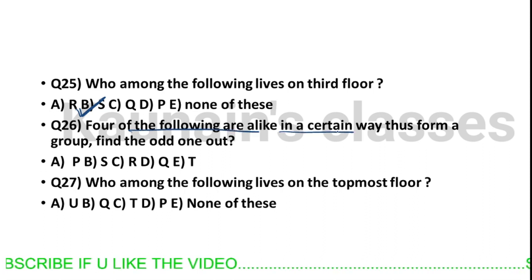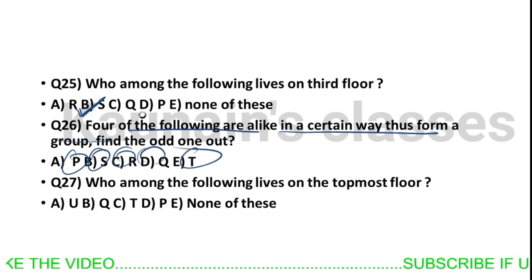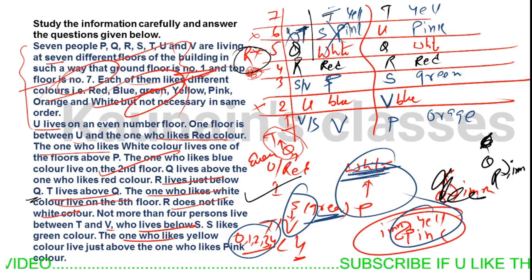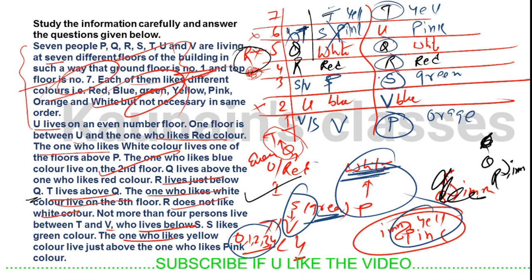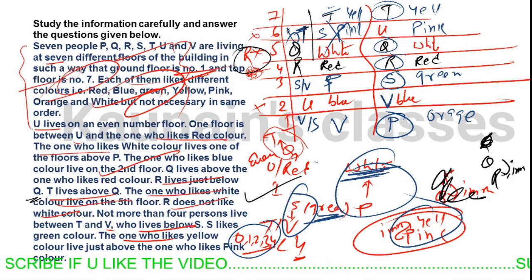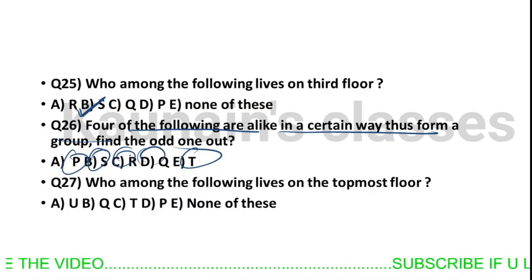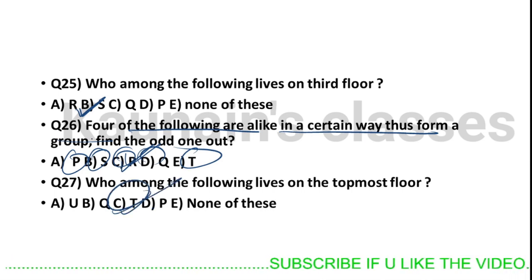Four of the following are alike in a certain way and form a group: P, S, R, Q, T. So what's common between them? Okay, P is living at an odd number floor, S is living at an odd number, R is living at an even number, Q is living at odd, and T is living at odd. So R is the odd one out. Option number C is correct. Who among the following lives on the topmost floor? T lives at the topmost floor.